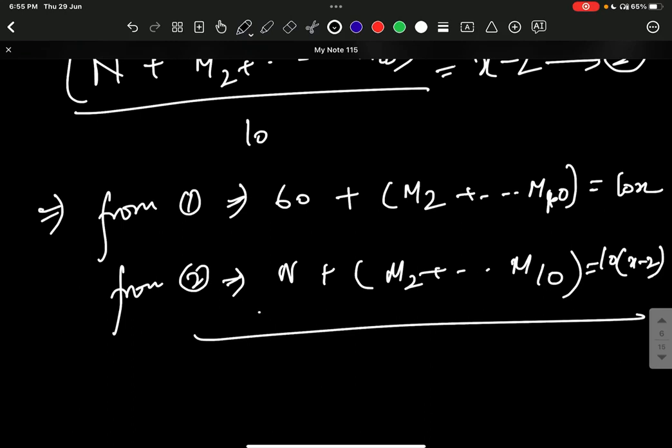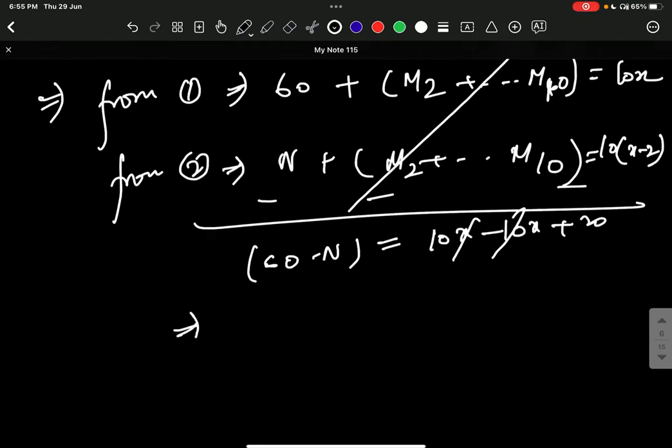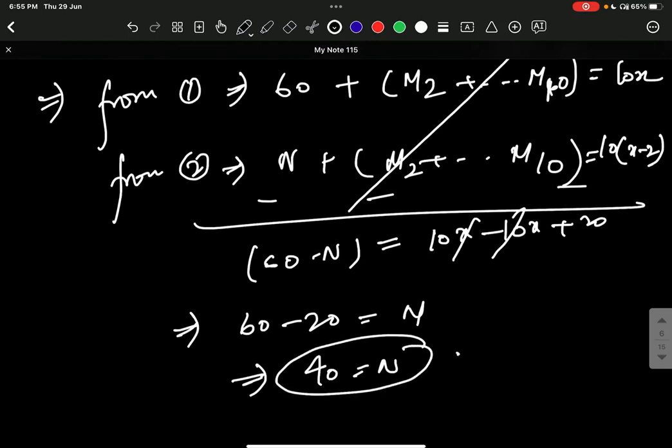Now let's just solve it over here only. This got deducted. This is 60 minus N is equals to 10X minus 10X plus 20. Yes or no? Which implies 60 minus 20 is equals to N, which implies 40 is the right answer. So that is the weight of the new man. Alright, I hope you are getting the things and you can do the questions. Next question.